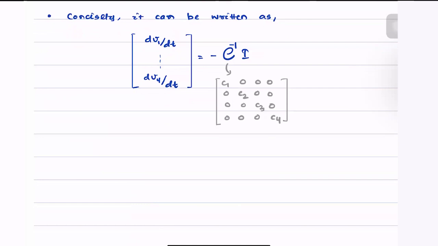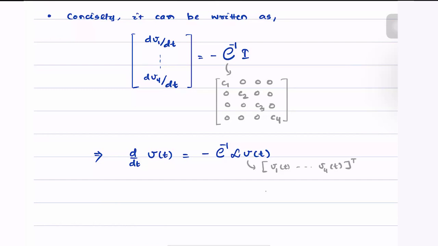Hence, in other words, what we can write is d by dt of V of t is equal to minus C inverse L times V of t, where V is nothing but the vector consisting of all of the voltages at all of the nodes.